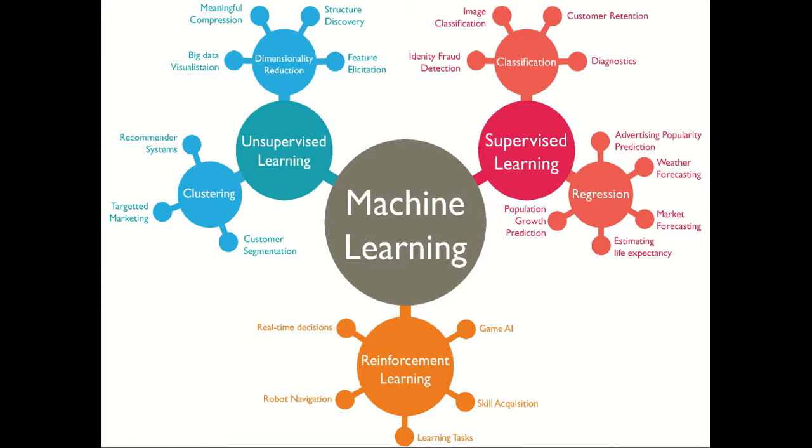The other type is unsupervised learning. Unsupervised learning is nothing but the same example. I'm going to keep all these 300 images in a single folder, and now the job of the algorithm is to find out how many objects are there in these 300 images, and it has to segregate the 300 images into 3 different objects or 3 different groups.